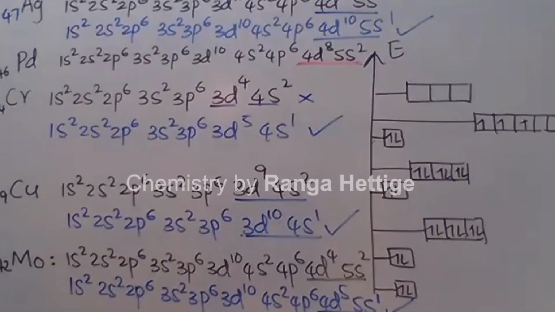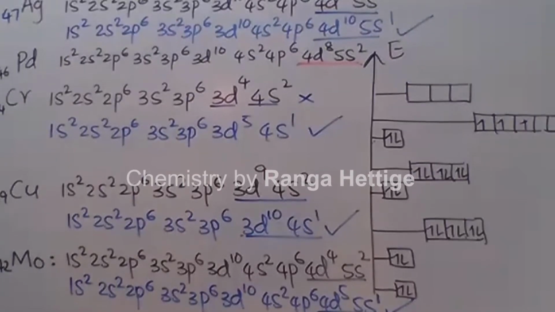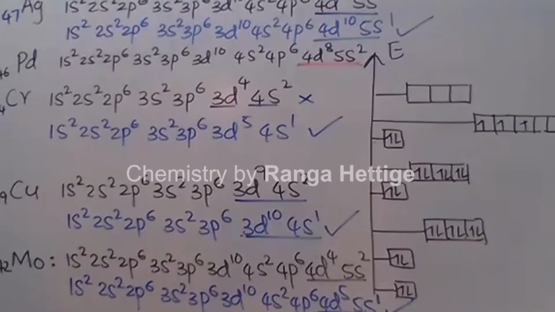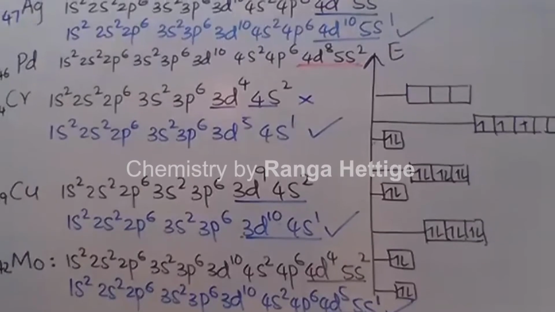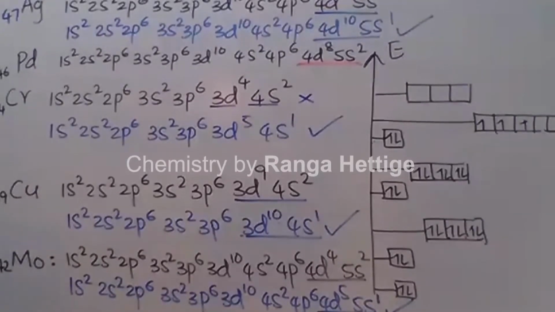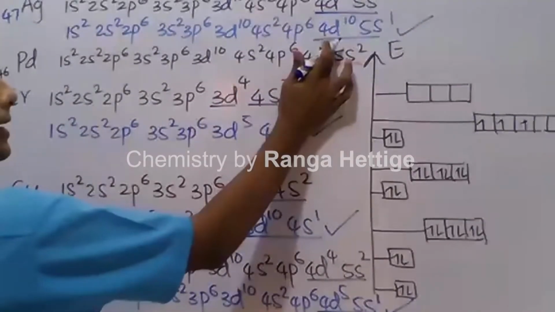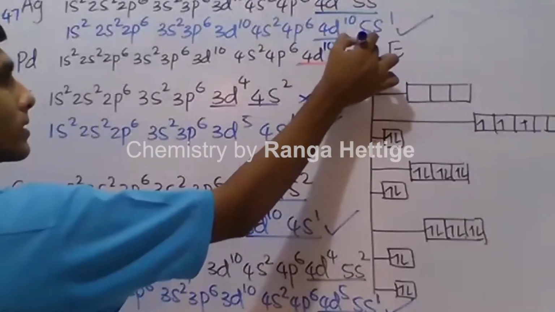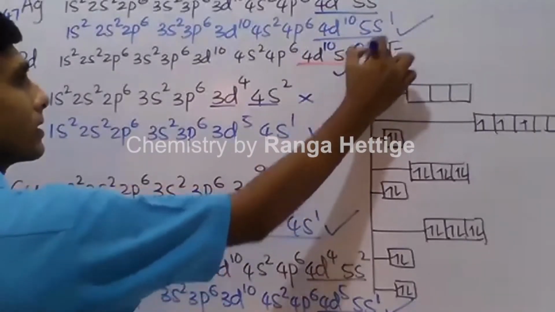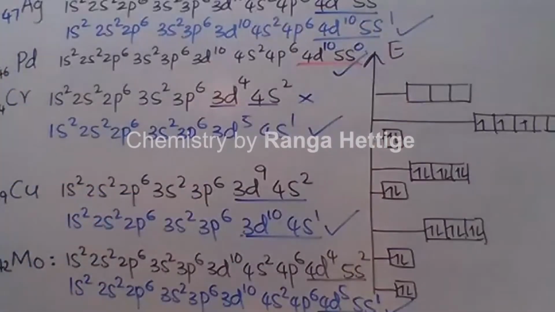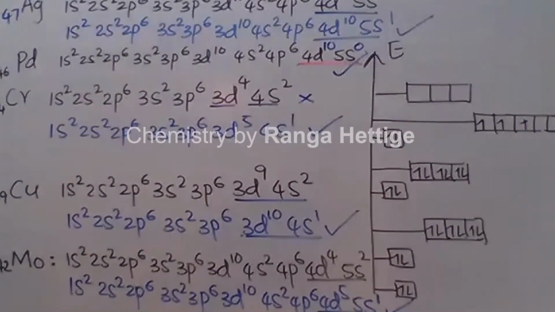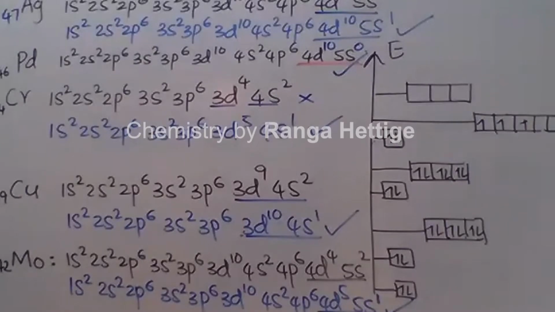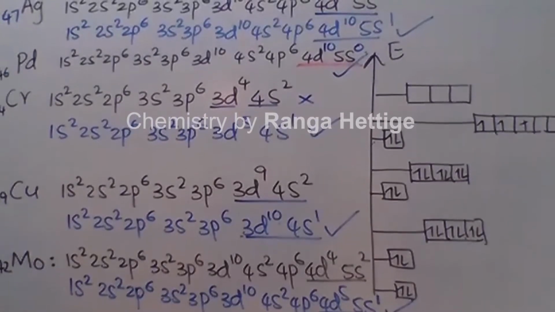But again in palladium, the actual configuration becomes 4d10, 5s naught, 5s not necessary, right? So this is the configuration of palladium. Palladium you write 4d8, 5s2, but it is 4d10, 5s naught.